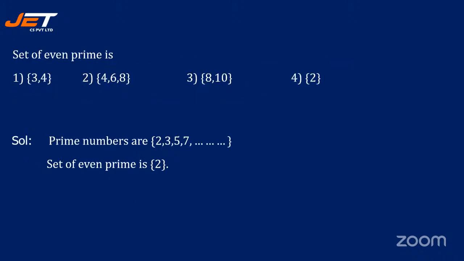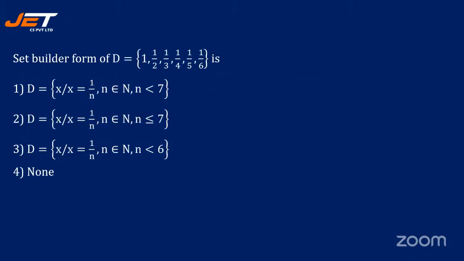Set of even prime number is what? Set of even prime number should be 2. So that is the only even number, but it is a prime number. Option 4 is the correct answer. Okay. See the next question.